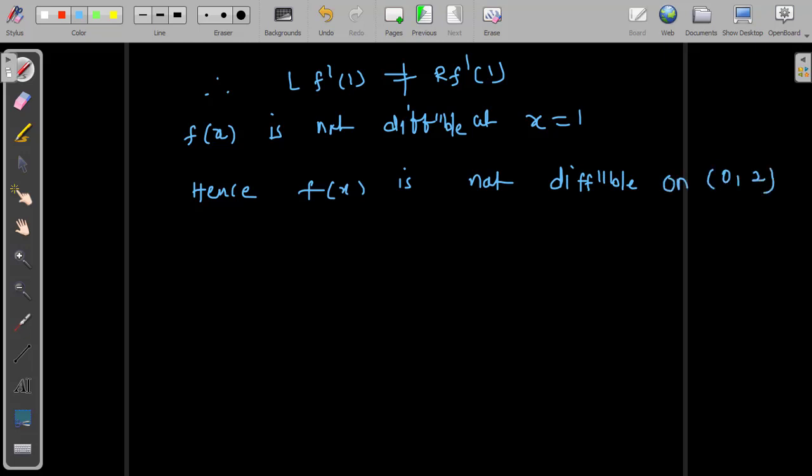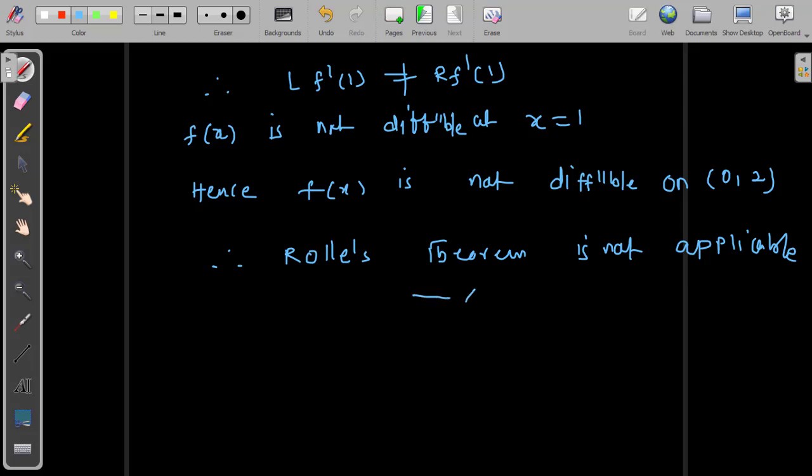So finally we can conclude that Rolle's theorem is not applicable, because the second condition of Rolle's theorem has failed. No need to apply the third rule. Up to here we can conclude the result, so you can stop over here. Rolle's theorem is not applicable for the given function over the interval 0 comma 2. Let us take the new problem.